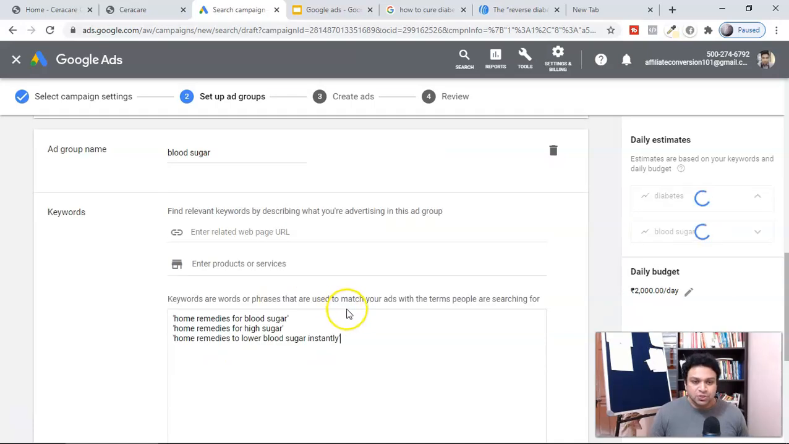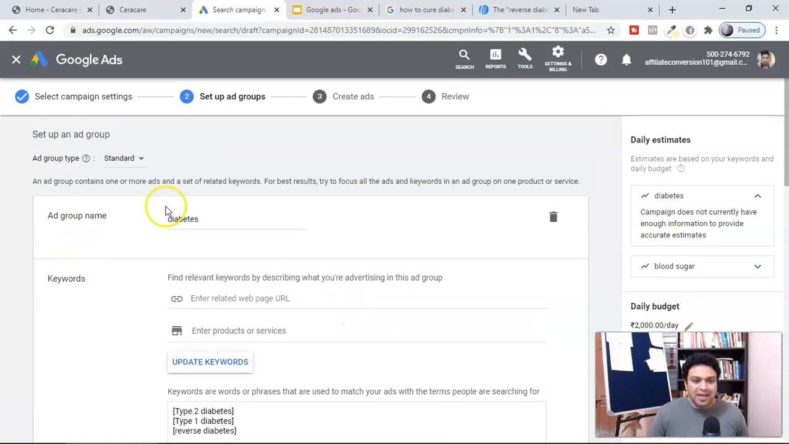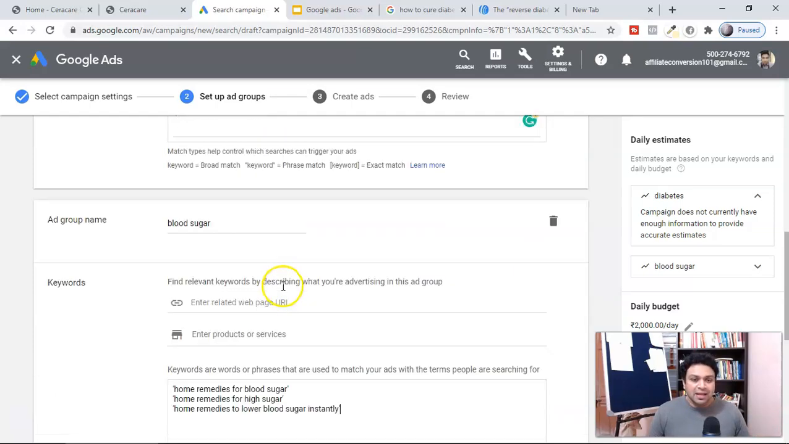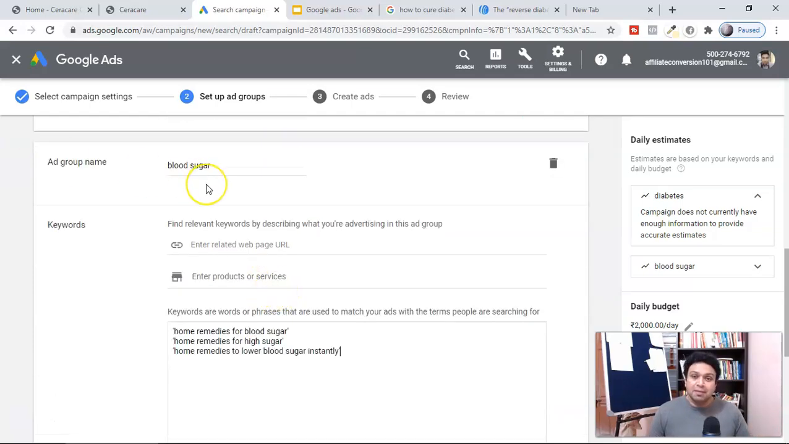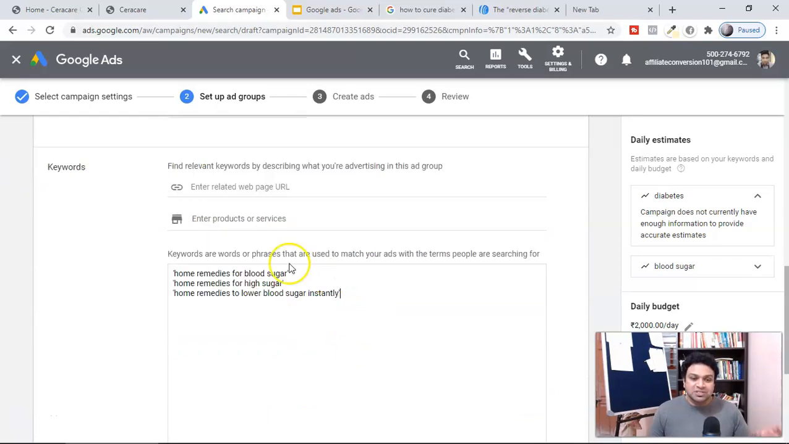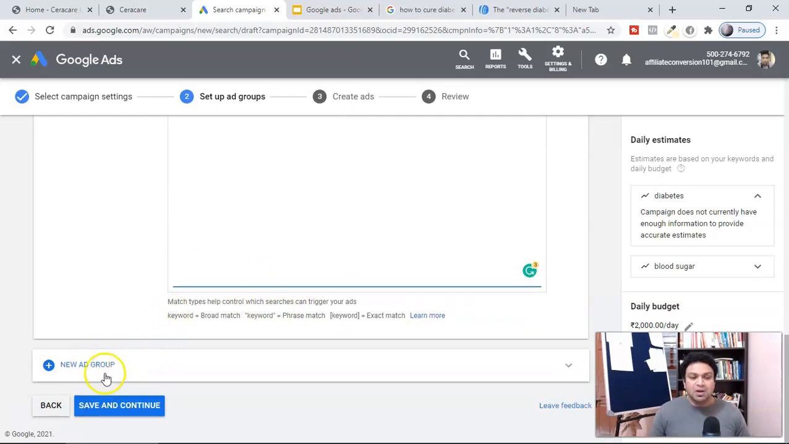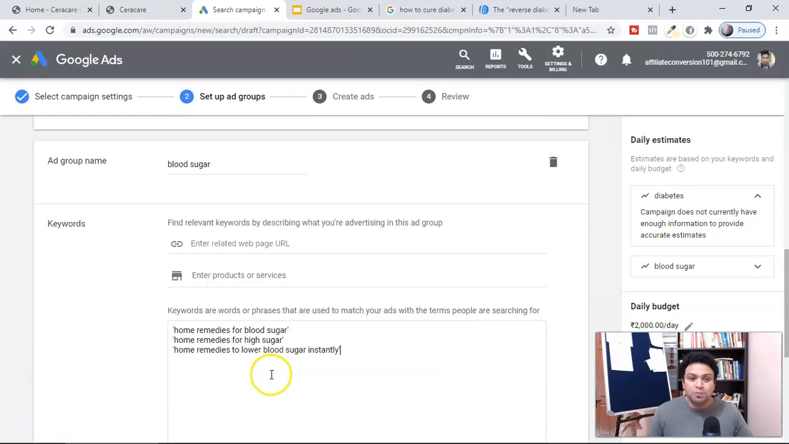So here you can see, guys, one of my ad groups where I'm targeting diabetes, and I'm going to use the same kind of keywords so that I can have a good relevancy score. Then another ad group I have named blood sugar, and I'm going to use the same kind of keywords. The keyword types and all, I'm going to make another video on, as I said. Now you can create one more ad group and you can target many other keywords which they have given here. Hope you got this point.